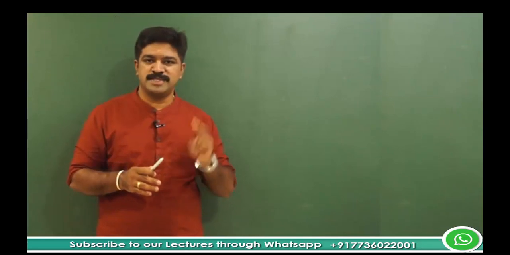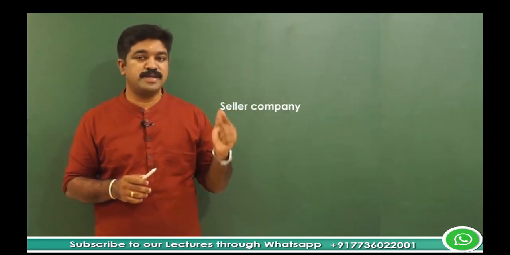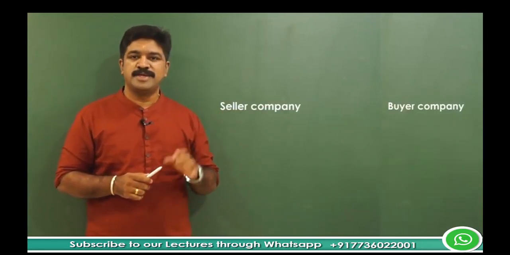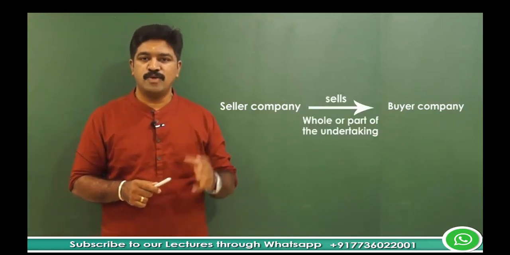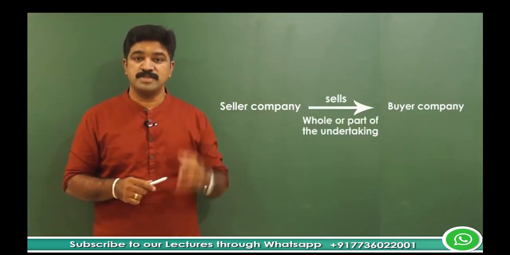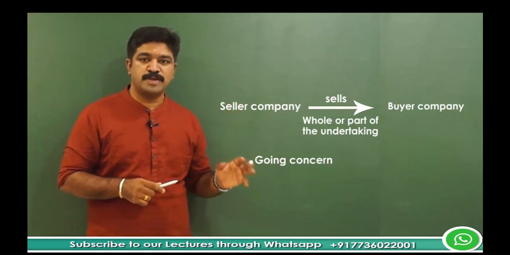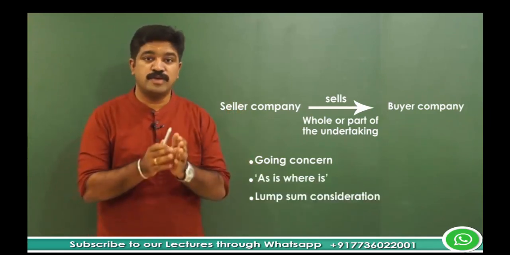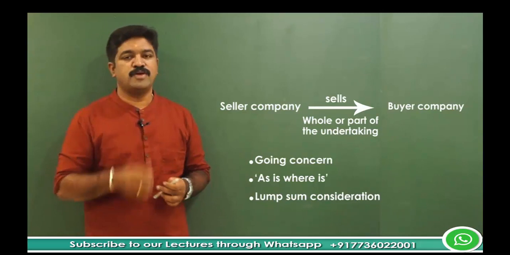Let's take an example. Let's say there are two companies. One is a seller company and the other one is a buyer company. Here the seller company is selling its whole or part of the undertaking as a going concern to the buyer company on as is where is basis, that too for a lump sum consideration. Then we call it as slump sale.